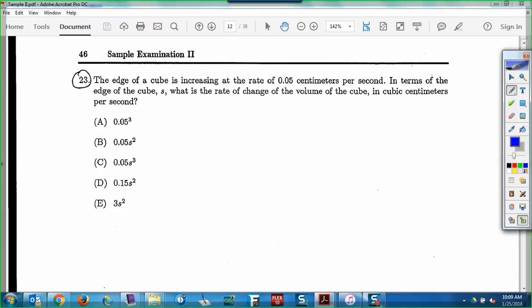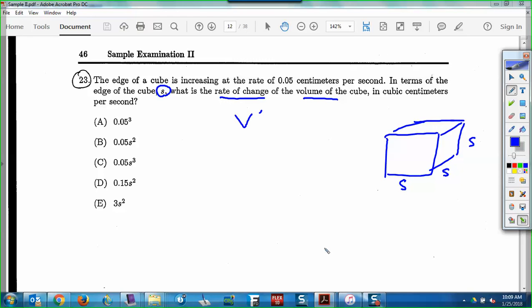The edge of a cube is increasing at the rate of 0.05 centimeters per second. Okay, so now let's just draw a cube. And it says S is the edge of the cube. Okay, so if we have a cube here, S would be an edge, right? Cube, of course, all the sides are the same. Talks about the volume of the cube, the rate of change of volume, so that'd be V prime, right? So V would be just S cubed, right? And it says the edge is increasing at a rate of 0.05, so that's S prime. So S prime is 0.05, correct? So they want to know V prime.